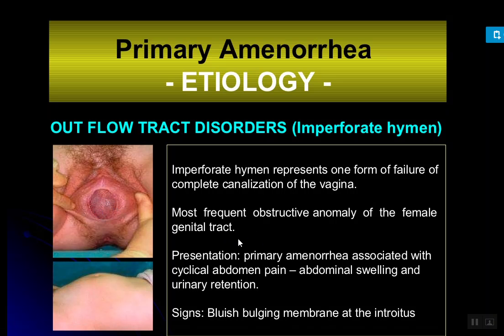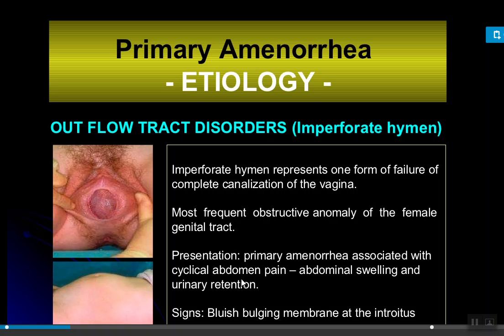It is associated with cyclic abdominal pain, abdominal swelling, and urinary retention. So if girls are having cyclic abdominal pain, swelling, and urinary retention, they have to consult a physician. A bluish bulging membrane at the introitus can be seen here.